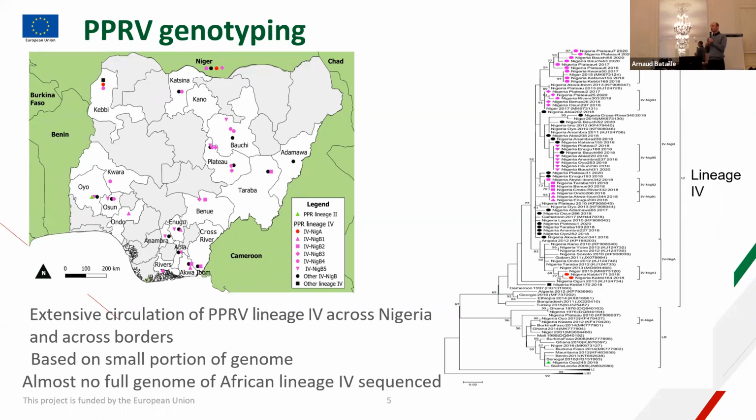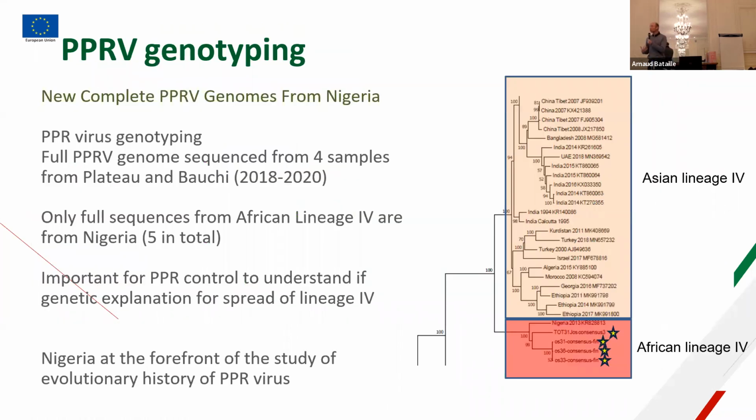And once you look at the data from full genome, you realize that there's almost no full genome of PPRV that has been sequenced for this African lineage 4. We have a lot from the Asian one, but actually there's only one sequence from Nigeria, 2013. So really the effort this year and last year was to have some more new complete PPRV genomes from Nigeria, from the samples that were collected in Plateau and Bauchi.